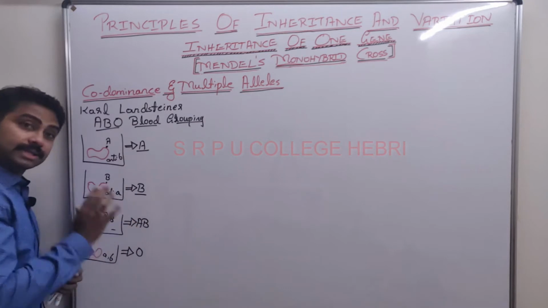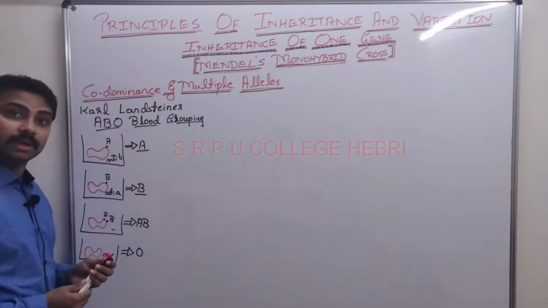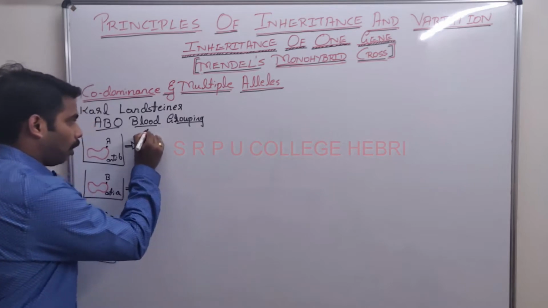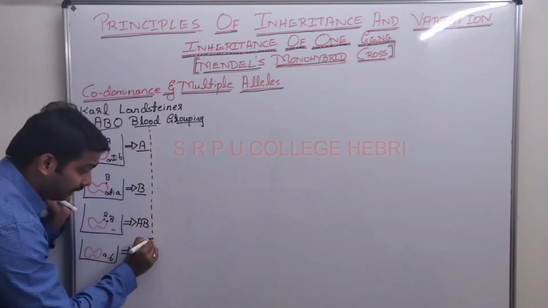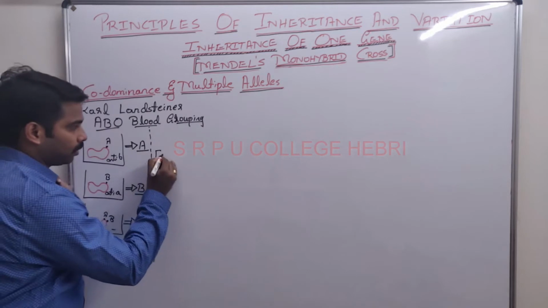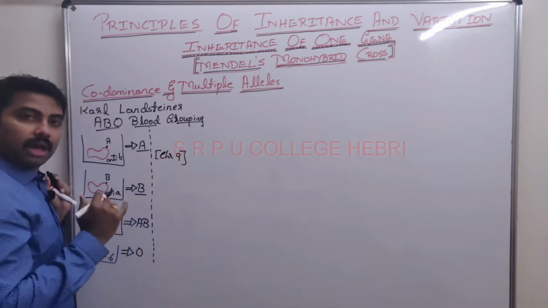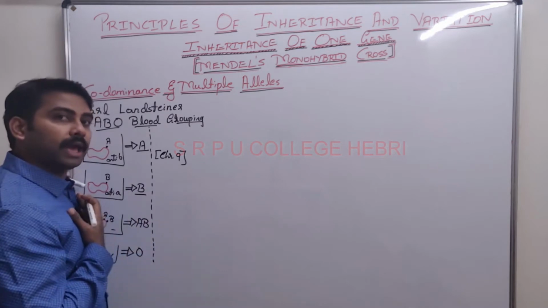I hope this much basic is clear to you. Now, if you observe, we have on our chromosome number 9, okay? Chromosome number 9. All of us, how many pairs of chromosomes do we have?